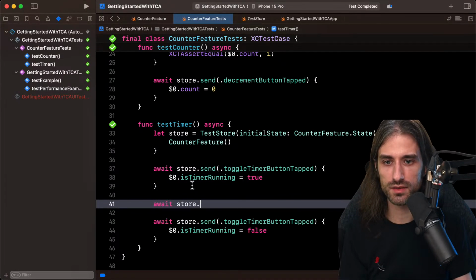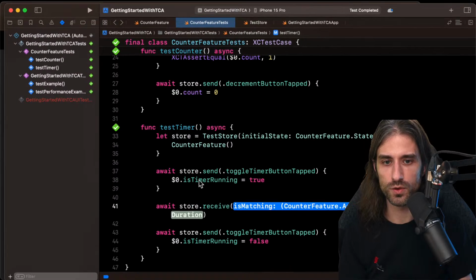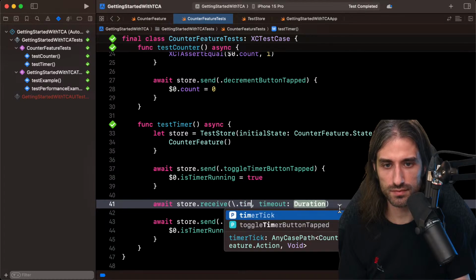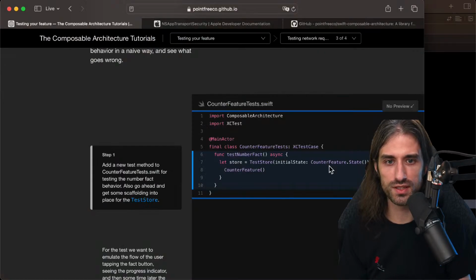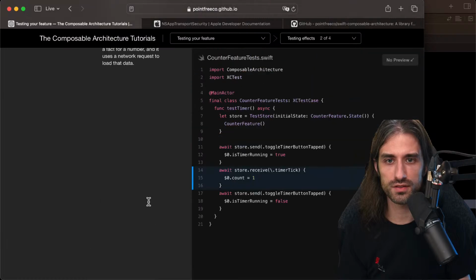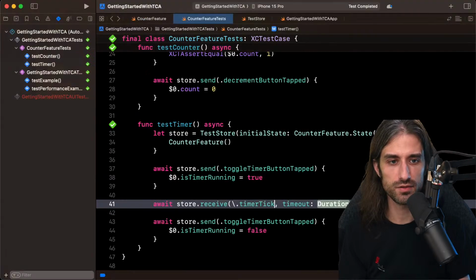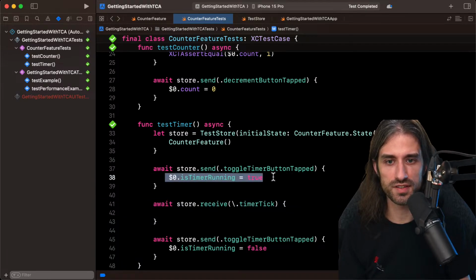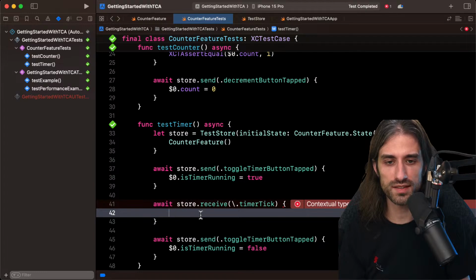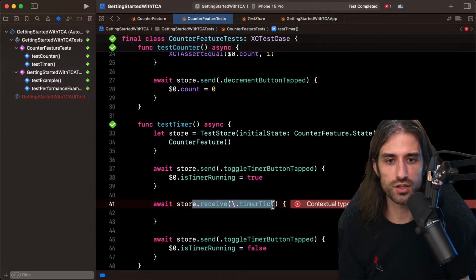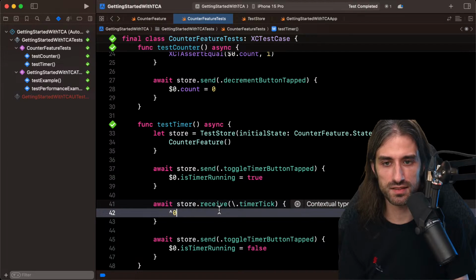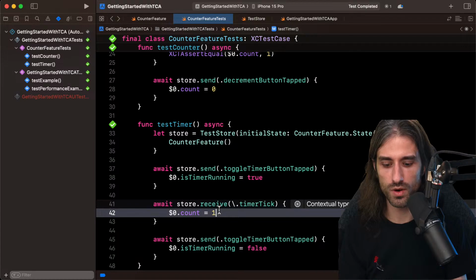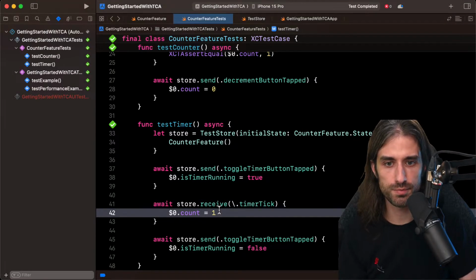So here we do await store dot receive. We want to receive the action timer tick. And we also need to give a timeout. Do we have to or not? Not necessarily. There is a value by default. And then just like for send, we want to test that when this new action is received, it mutates the state in the expected way. So here it would be count equal 1. Yes, and not plus equal 1.